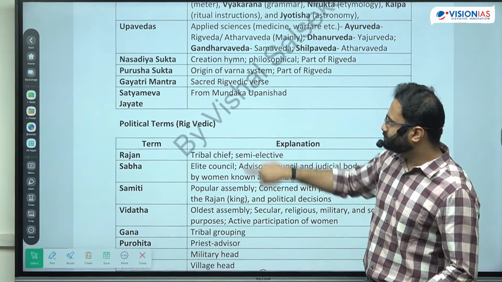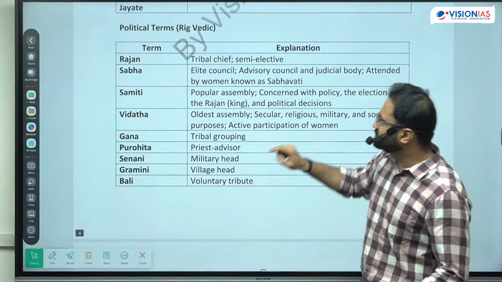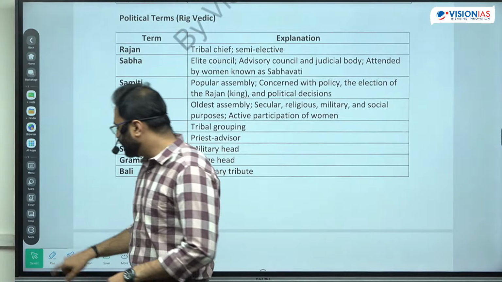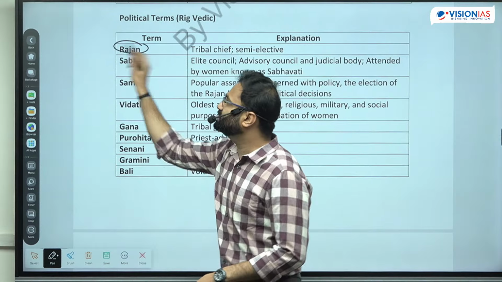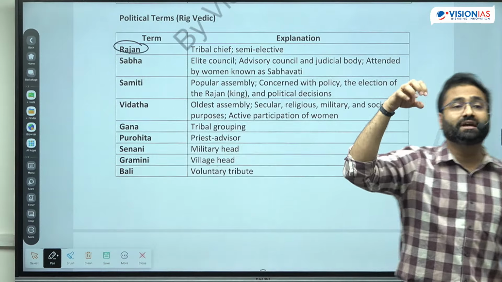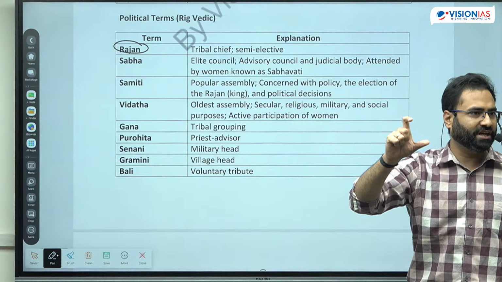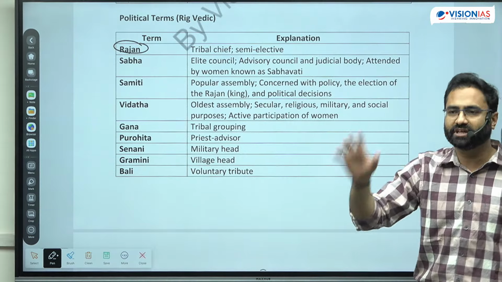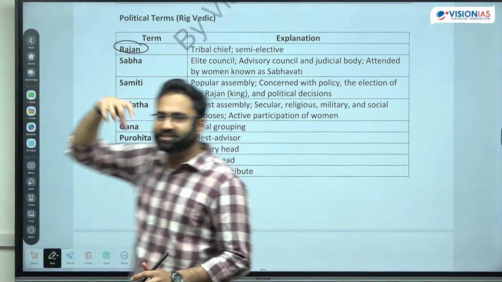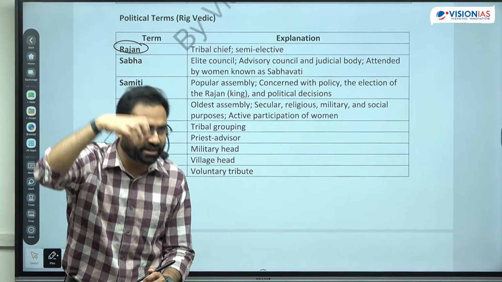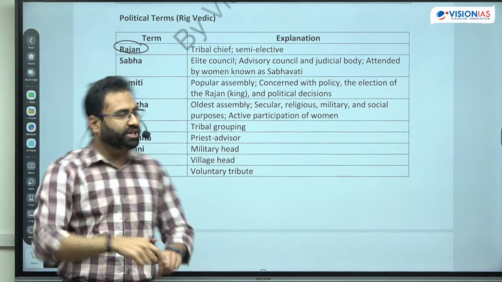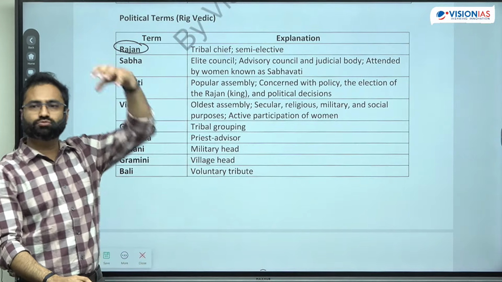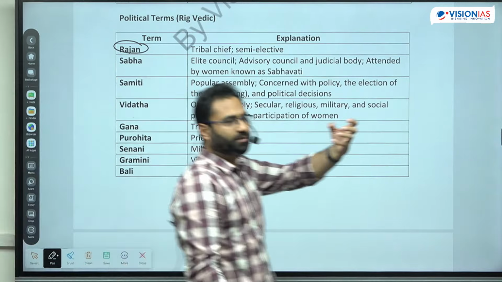Right, now there are political terms. In the context of the Rigved, there are important terms like Rajan. Now the Rajan used to be the tribal chief. In the Rig Vedic time period, there were no kingdoms or empires. The largest or the apex unit was the Jana or the Gan or tribe. So he used to be the tribal chief, the supreme of that particular tribe, right?